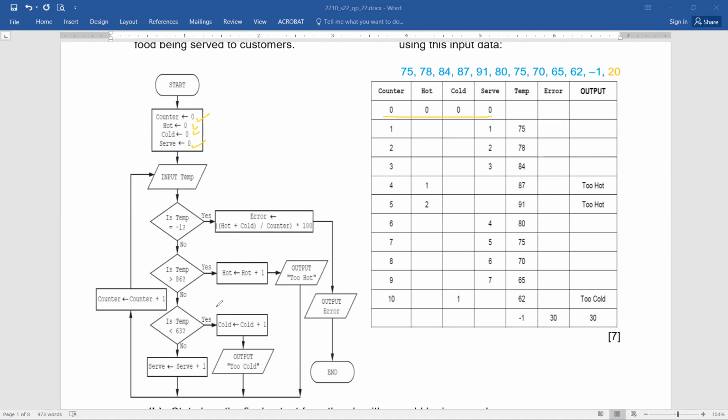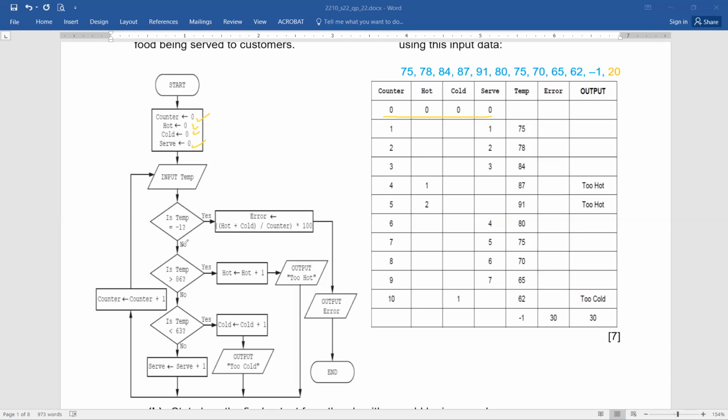If this is not the scenario, then we move down. Is temp less than 63? Yes. Then cold equals cold plus 1, output cold, and the flow of your flowchart goes here.